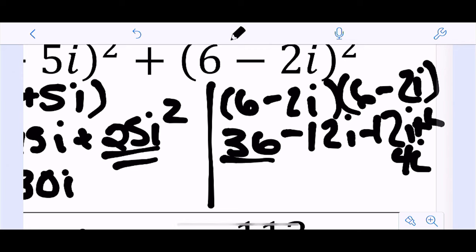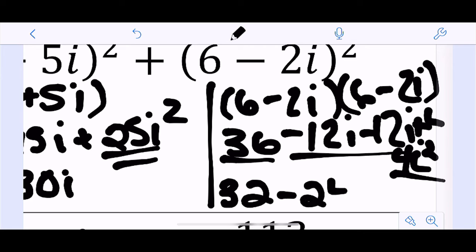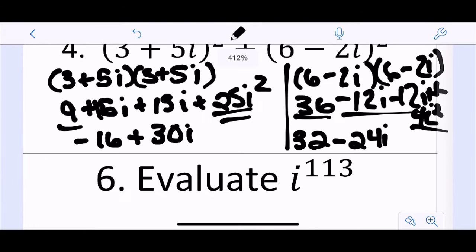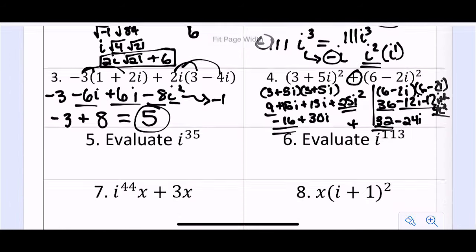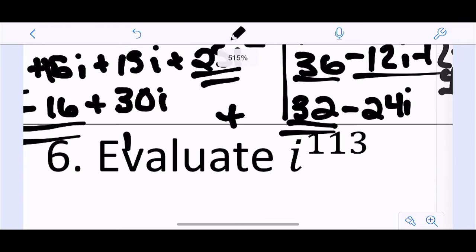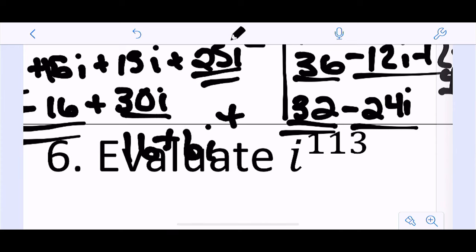So that's 36, and that would be minus 4, because that's an i squared, right? So that's 32. And negative 12 and negative 12 is negative 24i. So now I can combine these because I'm adding here. So this would be negative 16 plus 32, which is 16. And then positive 30i minus 24i, which is 6i. And that would be as far down as that goes.